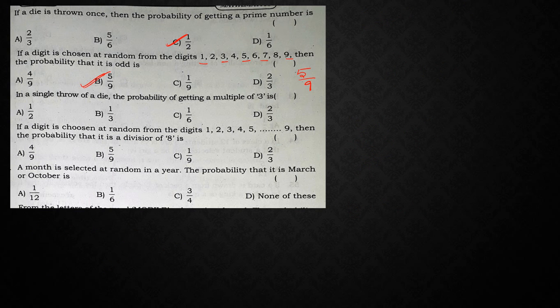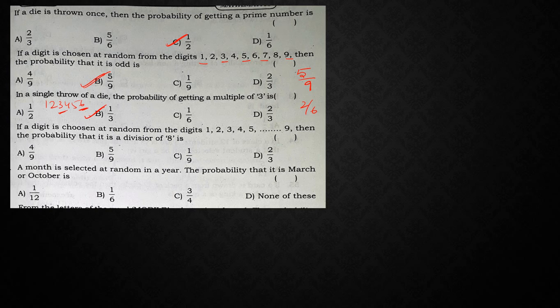In a single throw of a die, the probability of getting a multiple of 3. So in a die, what are the numbers we have? 1, 2, 3, 4, 5, 6. Among these, multiples of 3: 3 and 6. So there are only 2. So 2 by 6, which is nothing but 1 upon 3. So the answer is 1 by 3.